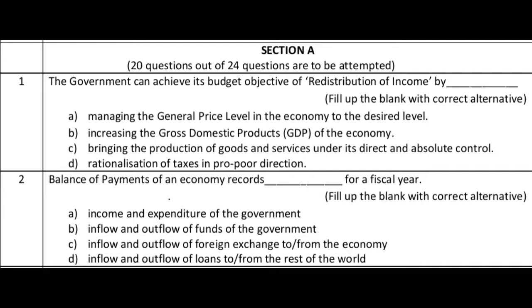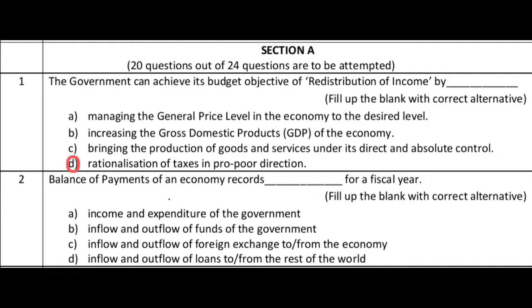Actually, redistribution of income. What do you mean by the redistribution of income? Actually, in India, in every country, the rich become rich, the poor become poor. But the national income should be redistributed among all the public in an equitable manner. So, through what means can the government redistribute the income? The correct answer is the rationalization of taxes in pro-poor direction. So, answer D is the correct answer.